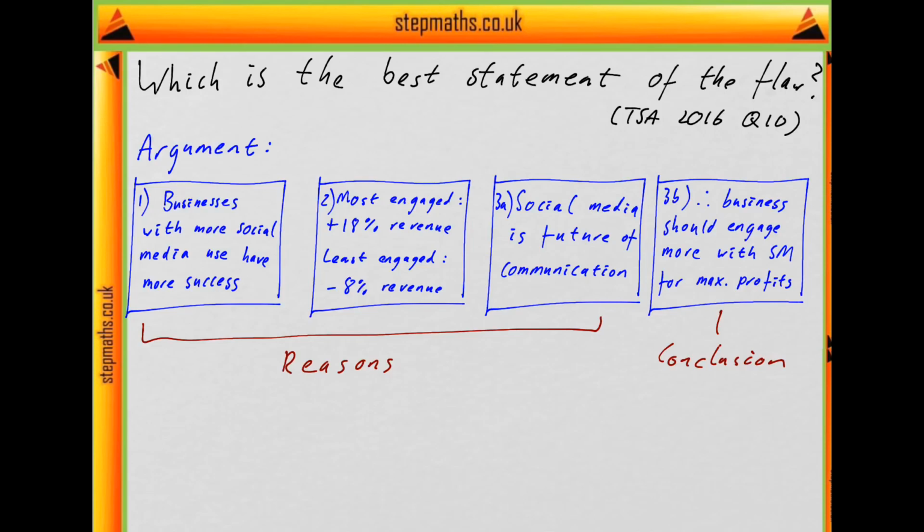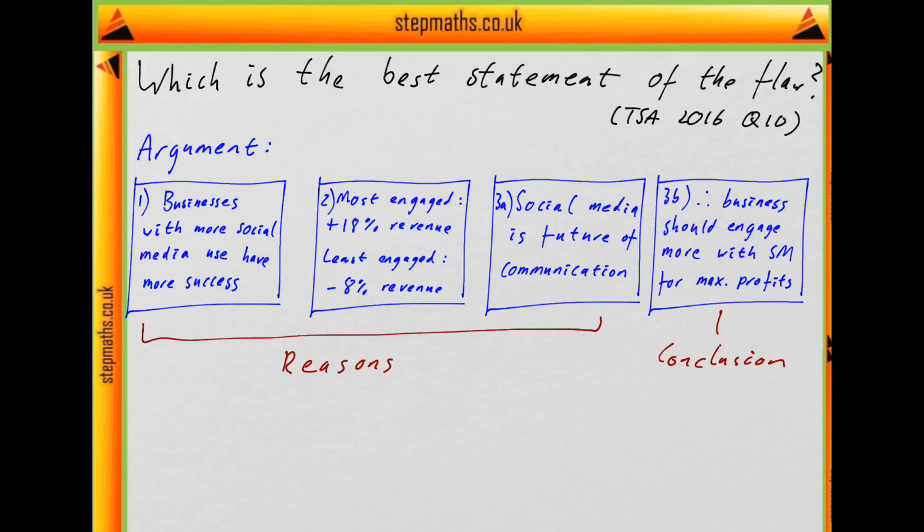So I split this into two parts, because this is kind of a separate claim that social media is the future of communication. And then at the end, it says, therefore, businesses should do something, they should engage with social media to maximise their profits. So everything else that's been said before are reasons for this conclusion. We know this is a conclusion because of the therefore. And they're just arguing on the basis of all these facts that businesses should engage more with social media.